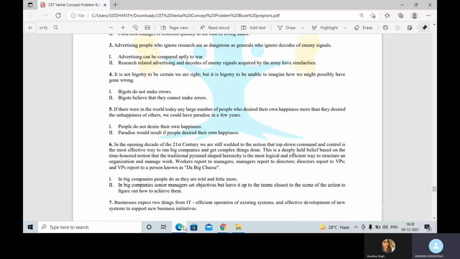Fourth says it is not bigotry to be certain we are right, but it is bigotry to be unable to imagine how we may have possibly gone wrong. Now, bigots are basically people who think that they are always right. So, bigots do not make errors. This conclusion does not follow because bigots may make errors.